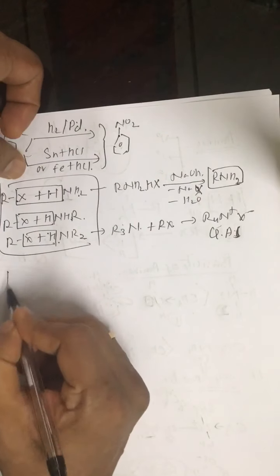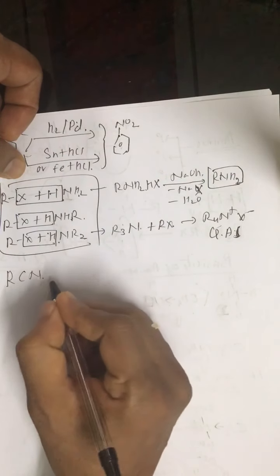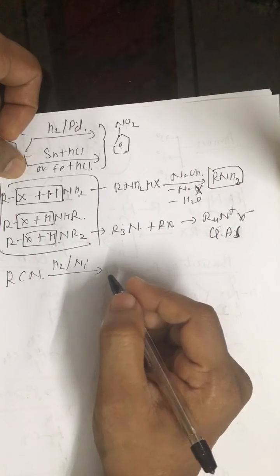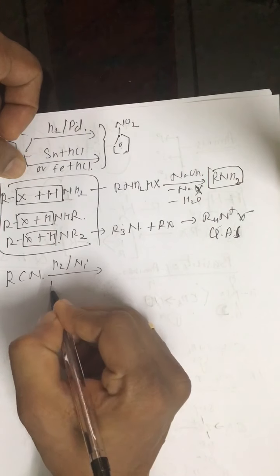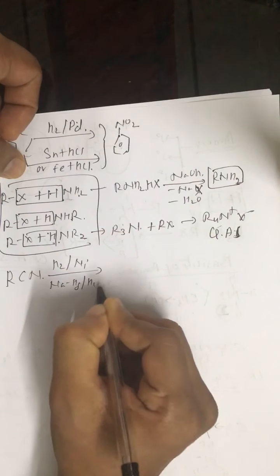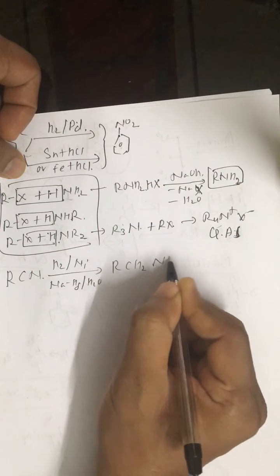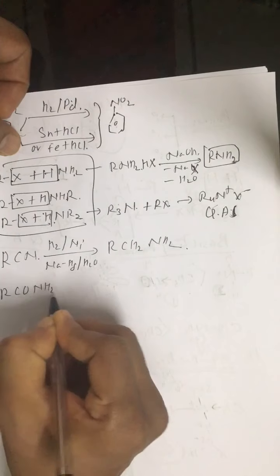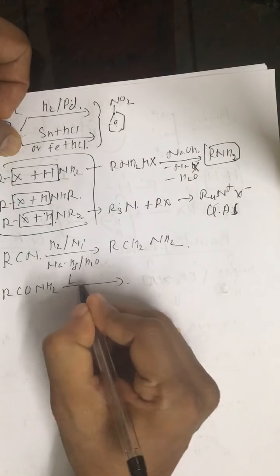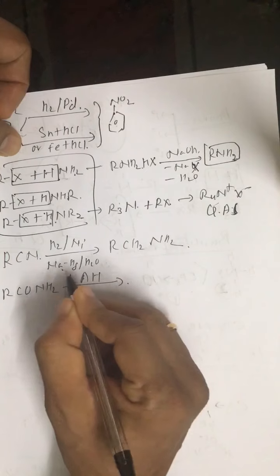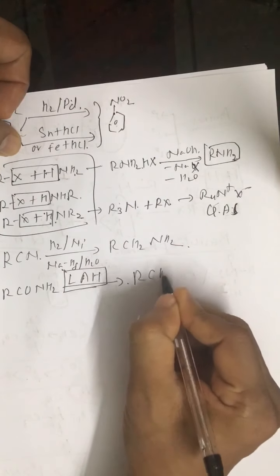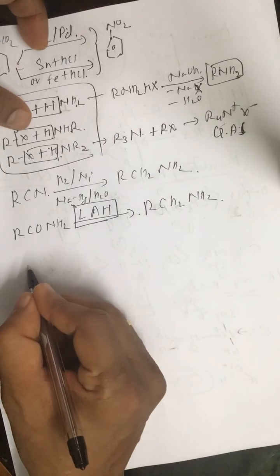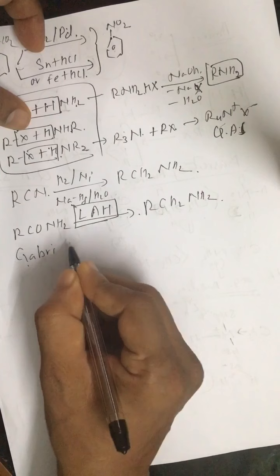Other methods include the reduction of cyanide. It is hydrogenated in the presence of nickel, or it is treated with sodium amalgam and water. We get RCH2NH2. Or you can reduce RCONH2 amide with lithium aluminium hydride, LiAlH4, and we get RCH2NH2. Or we have one more method, that is the Gabriel phthalimide reaction.